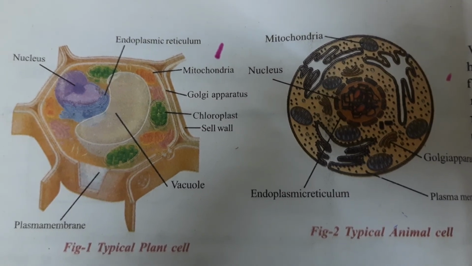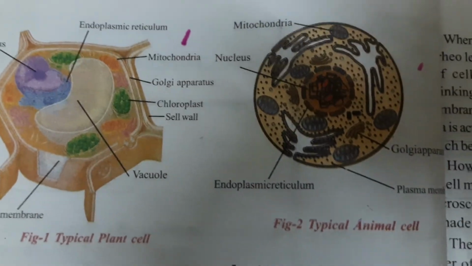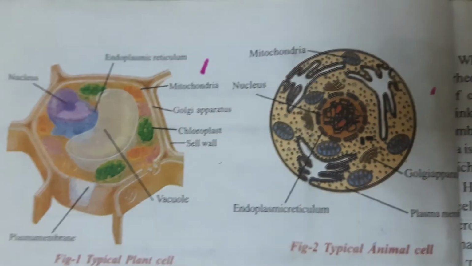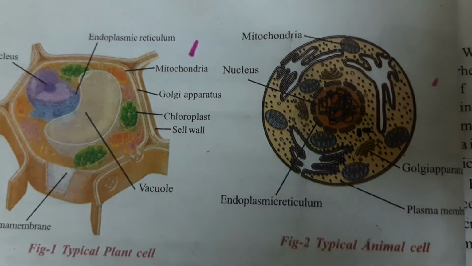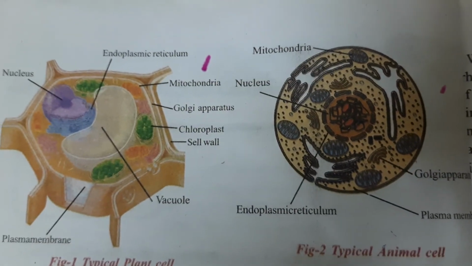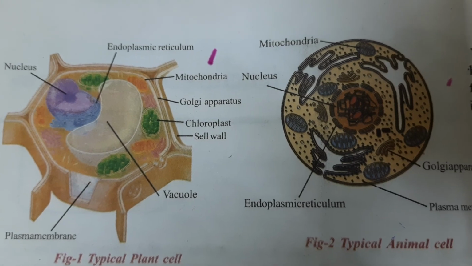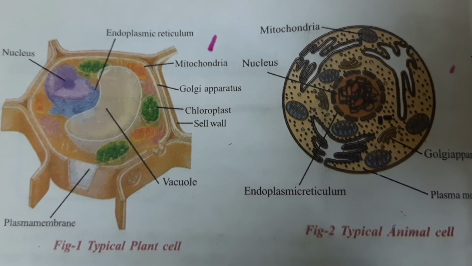Now you look at the cells, they are of two types. Those are prokaryotic cells and eukaryotic cells. Examples of eukaryotic cells are plant cell and animal cell. Is it clear? So now we will see both cells, what is present and what is absent in plant and animal cells.